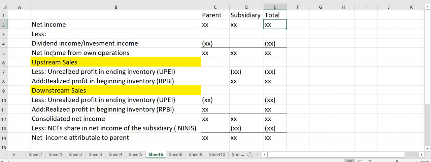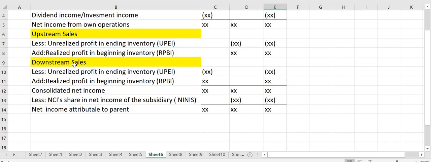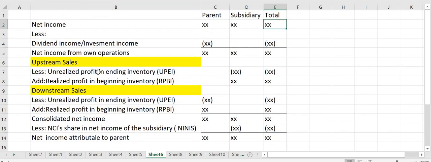First, you have to determine whether the transaction is an upstream or downstream transaction, because it may affect the computation of our consolidated net income attributable to parent. You have to adjust the income of the selling affiliate. In an upstream transaction, the selling affiliate is the subsidiary. Therefore, you are to less the unrealized profit in ending inventory and add the realized profit in beginning inventory, in the books of the subsidiary.